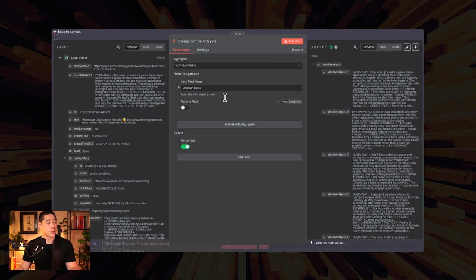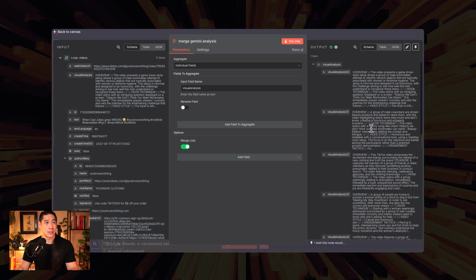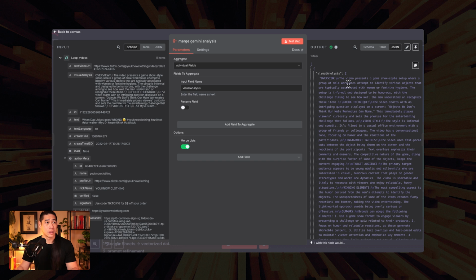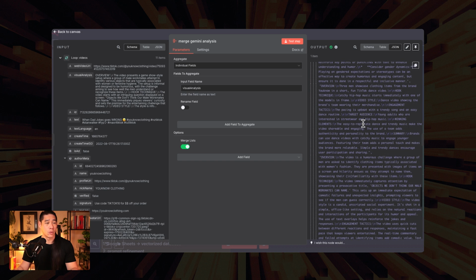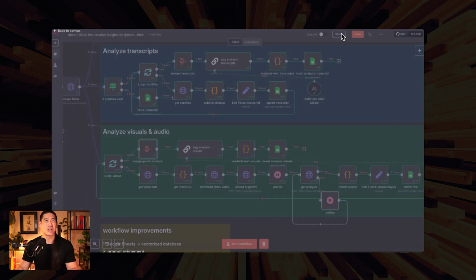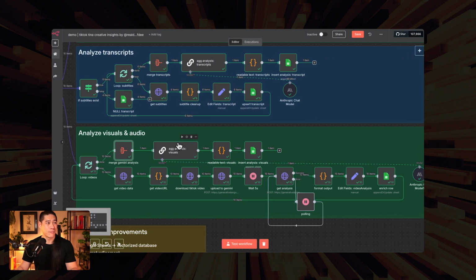We're pulling out the visual analysis, we're merging the list, and it spits out an array just like this of all of the items, as you can see, it's an array, all the items inside of one big block, which is perfect for feeding it then into this aggregated analysis for the visuals.